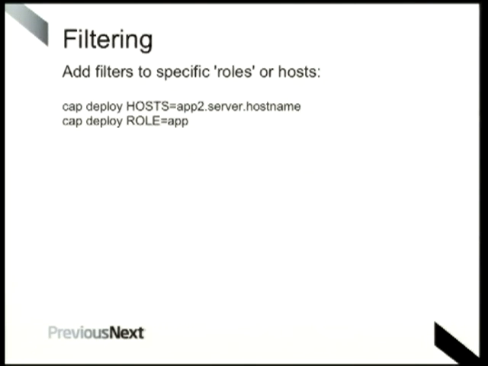The other thing you can do is essentially filter things. So if you want to just target a specific role, so you might know that you only want to do something, for whatever reason, on one server or deploy just to one server, you can filter by host. So you can pass that in and Capistrano will only do it on that host. Or you can just target a specific role. So if you wanted to do a deployment, but you only want it to do the actions that will run on the database server, then you can pass in a filter and it'll do it that way.